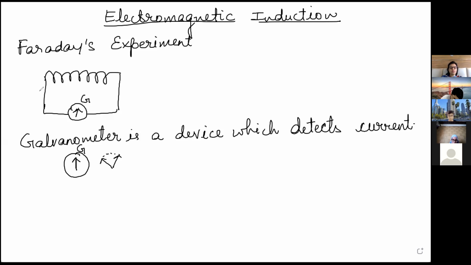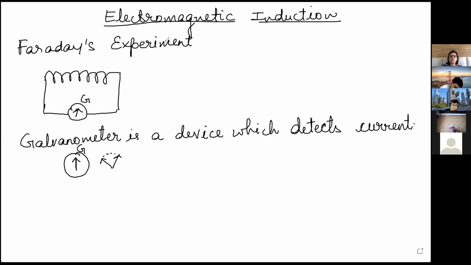In this circuit there is a coil. You can see no battery is over here. There isn't any source of voltage in this circuit, so current will not come by itself. Because we are going to study whether electric current is induced because of a magnetic field, let us take a magnet. This is north and this is south.